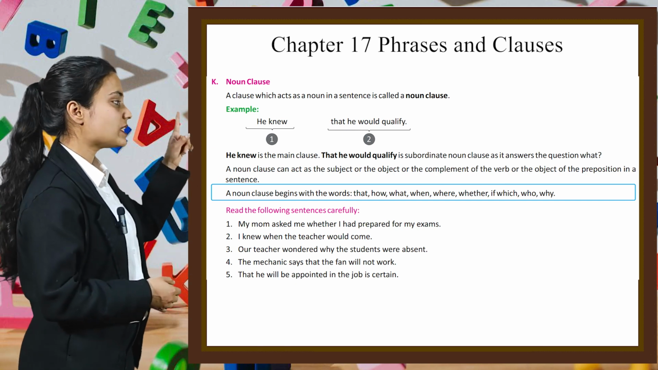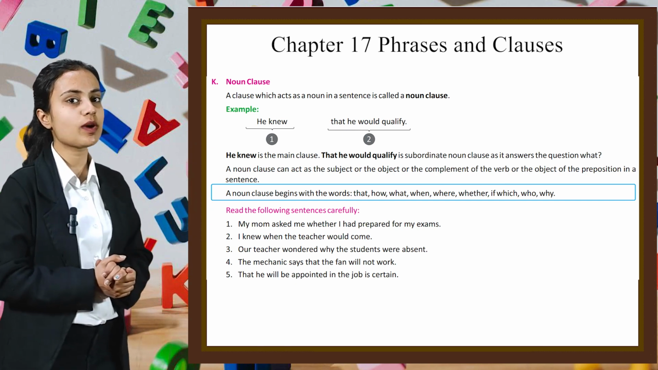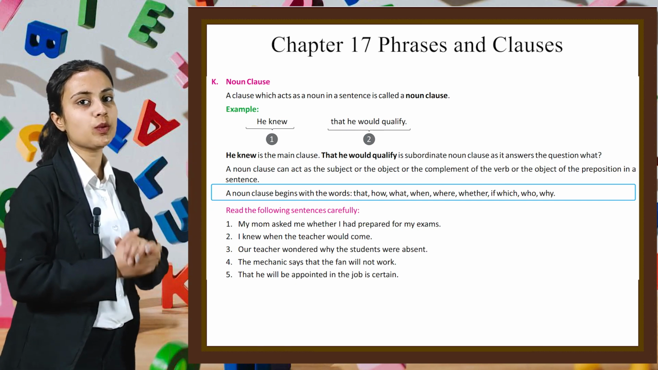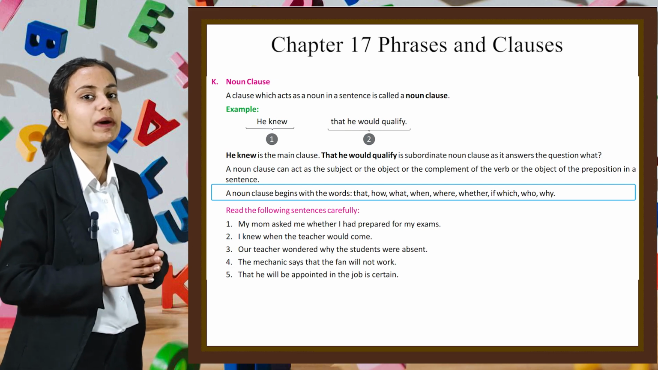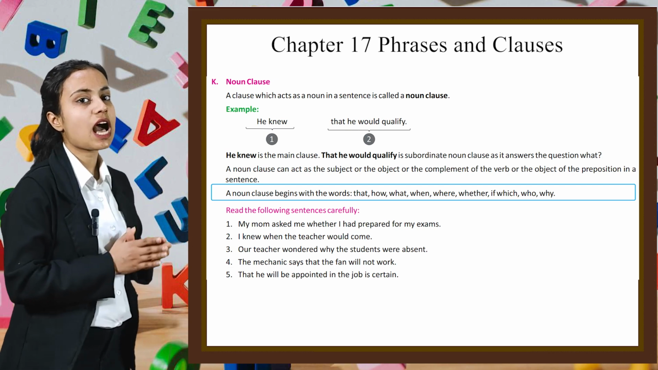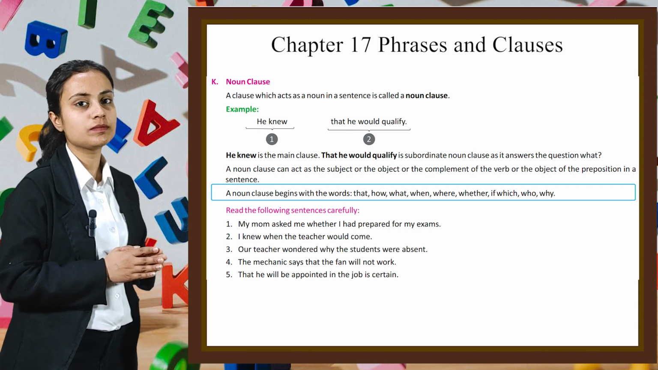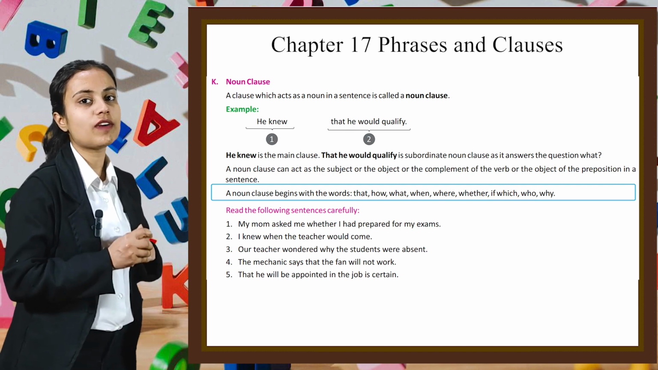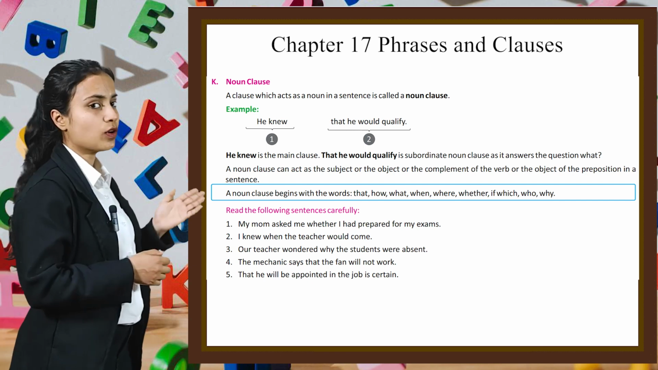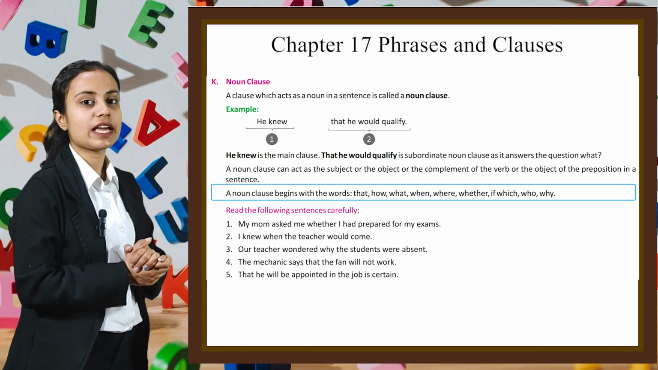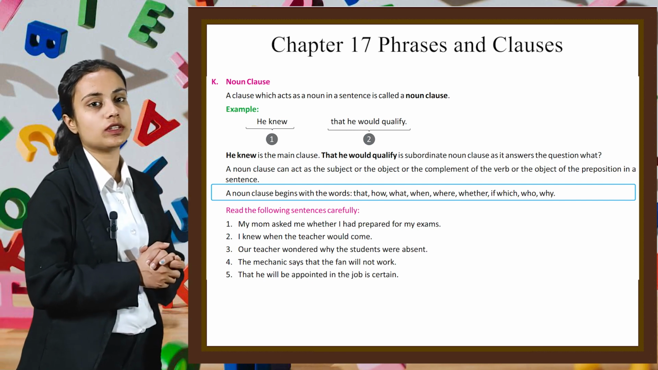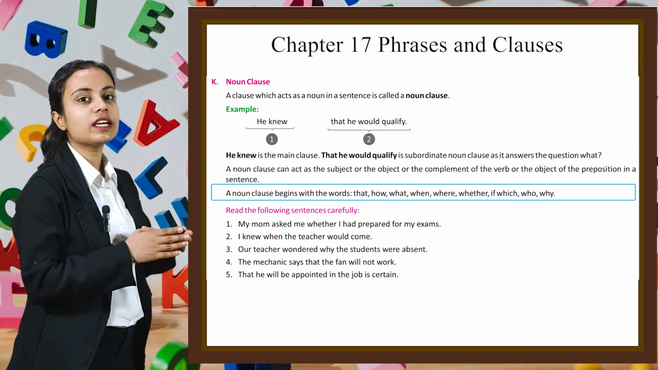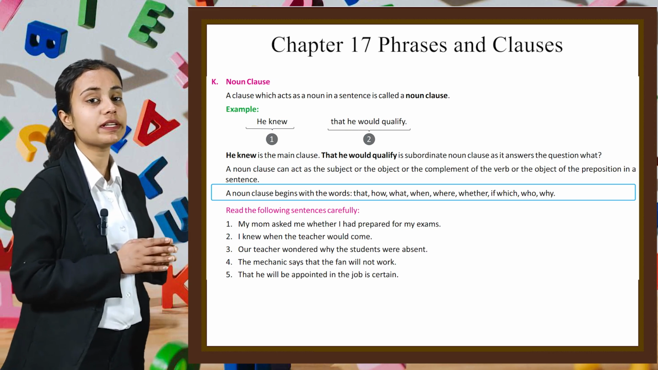Now read the following sentences carefully. The first one is, my mother asked me whether I had prepared for my exams. Second one is, I knew whether the teacher would come. Third one is, our teacher wondered why the students were absent. Fourth one is, the mechanic says that the fan did not work. Fifth one is, that he will be appointed in the job is certain.